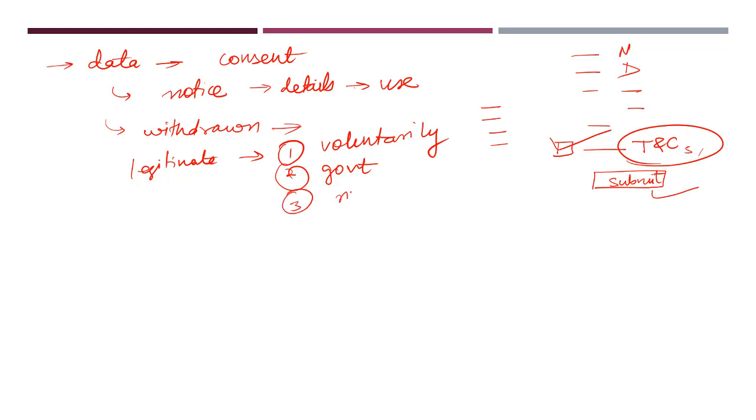Even in the case of a medical emergency, for example, the doctor wants to know the blood group of that person because they want to do an emergency blood transfusion. They can't do it if consent is not there. So therefore, in medical emergencies this provision is not applicable and the doctor may not need any consent from you for going forward with the blood transfusion and knowing your blood group. Similarly, in case of employment also, details can be gained from personal data. So this is the meaning of consent.